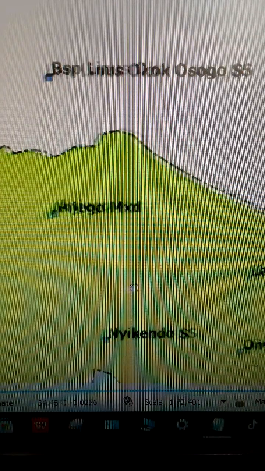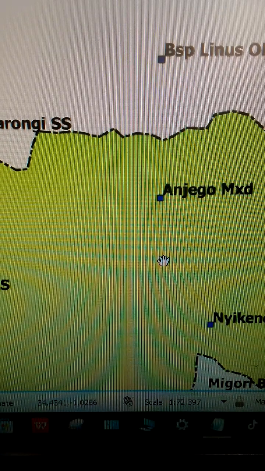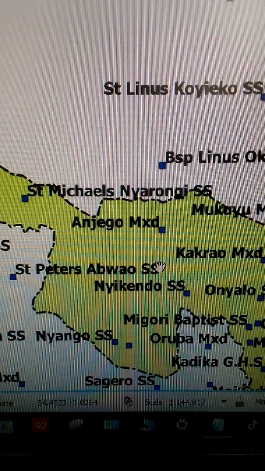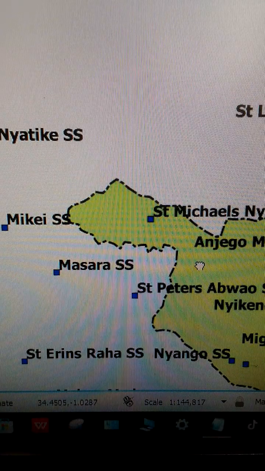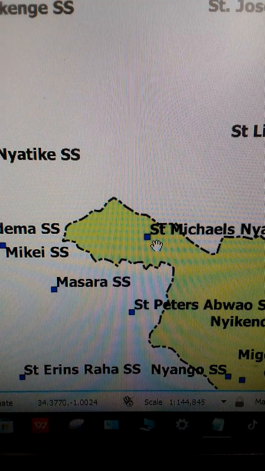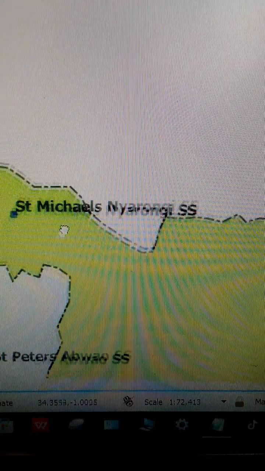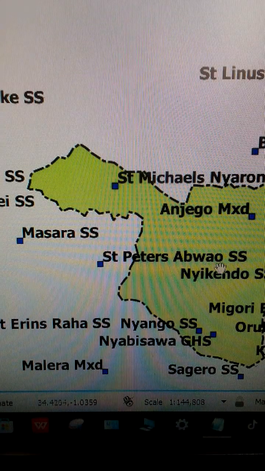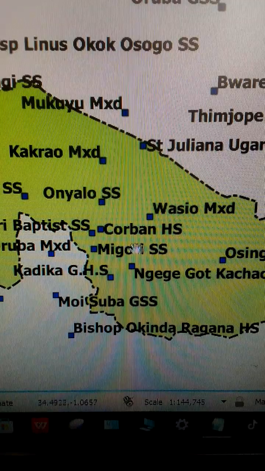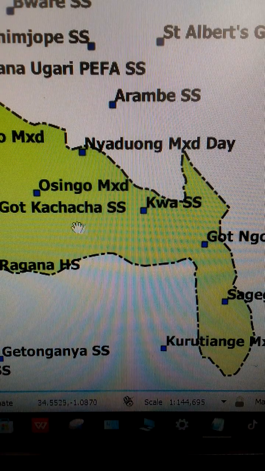Let's move towards the west. We have Ajengo Mixed School. Let me zoom out to view the entire map, most of the map. So when I do that, I'm able to navigate to this area where we have St. Michael's Nyarongi Secondary School. Let me zoom out again because I want to move to this other end of the map, this area, and see which schools are there.